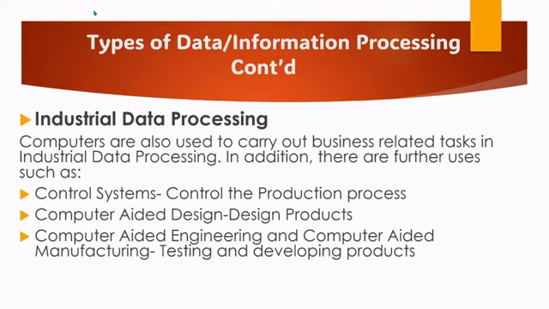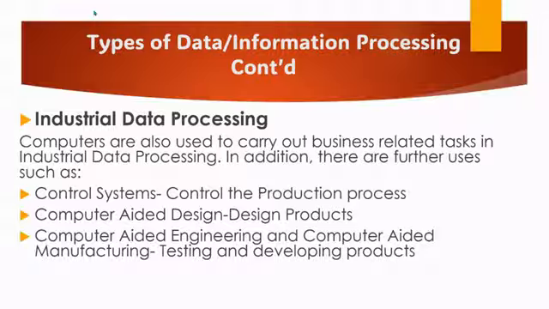Computers are also used to carry out business related tasks in industrial data processing. In addition, there are further uses, such as computers are used to control the production process, to design products, to test and develop products. So in industrial data processing, computers are also used to carry out the tasks that fall under commercial data processing.